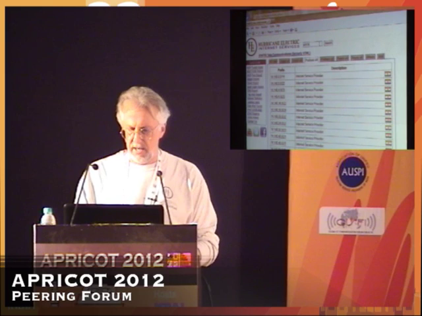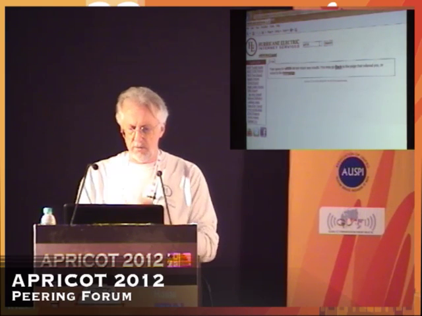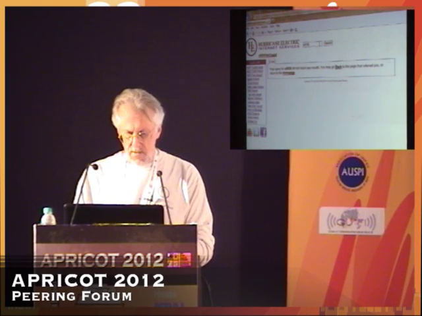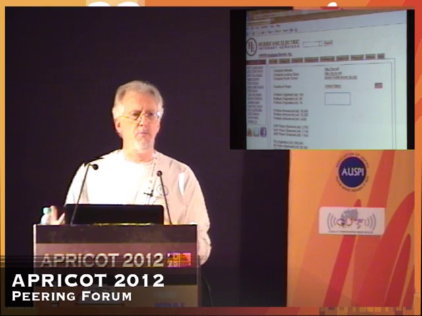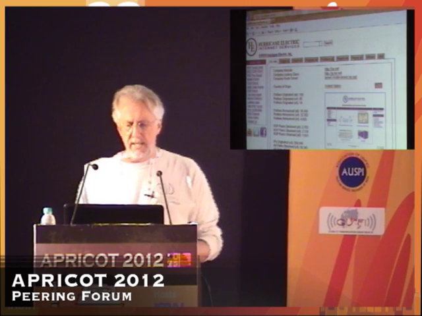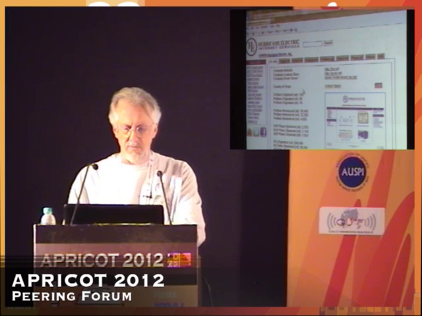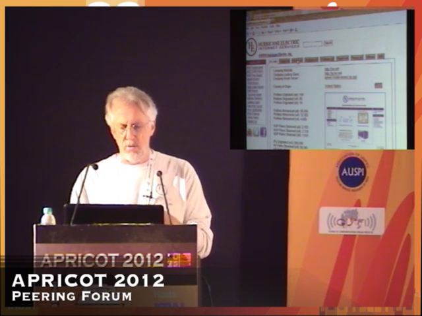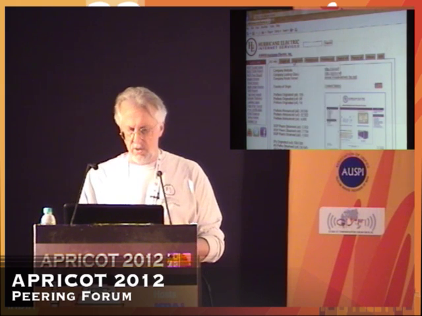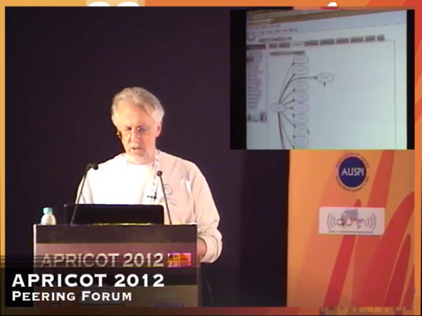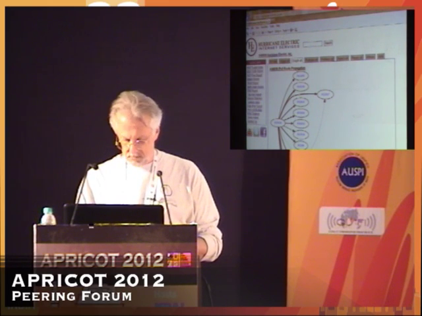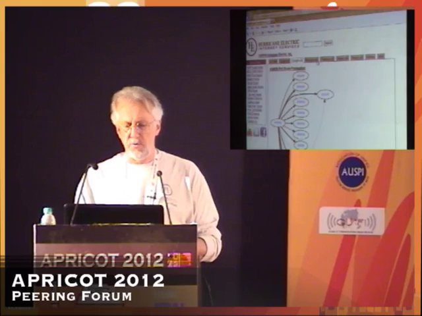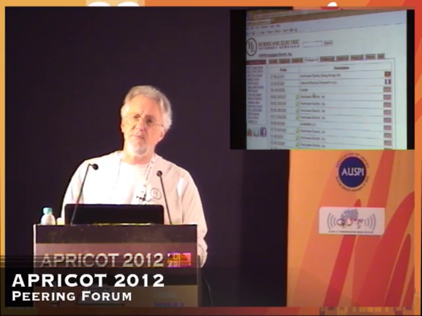AS 6939. That's Hurricane Electric. Well, it'd be really nice if I spelled correctly. A simple search will give us an AS number directly in there. Again, we have larger numbers here. We've got a graph that is going to look slightly different. But actually, I don't want autocomplete. Stop that. But I'm going to hit prefixes, and I'm going to show you something else